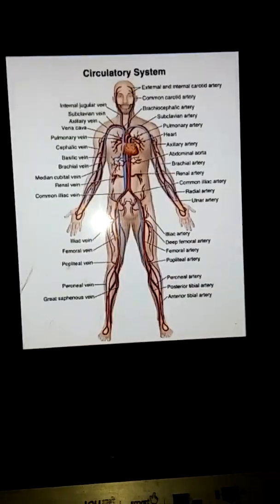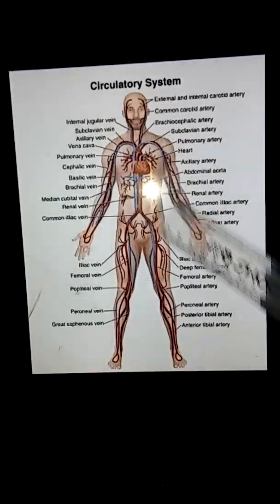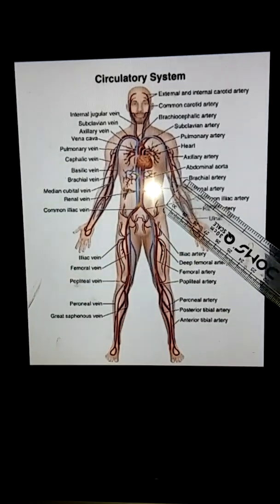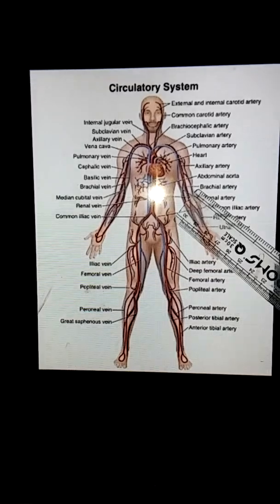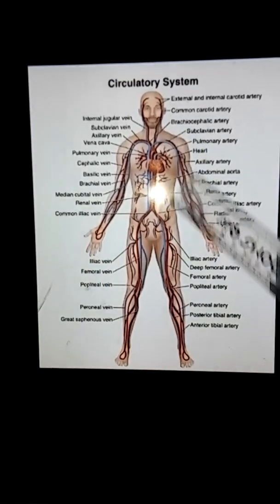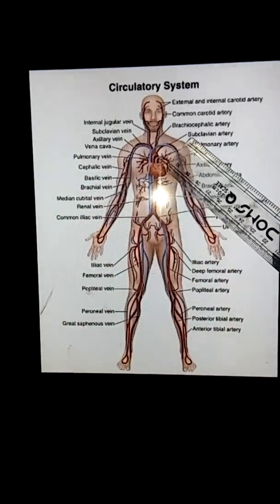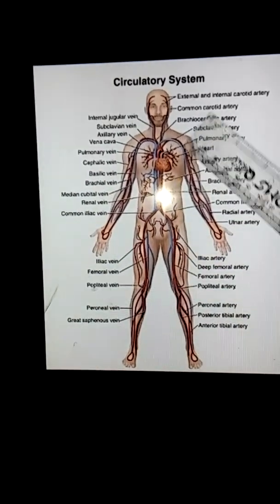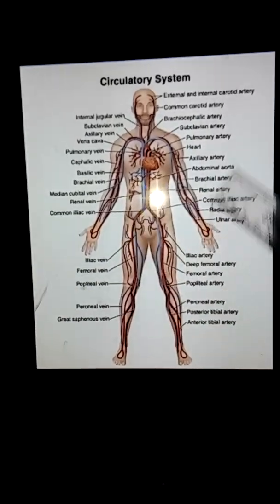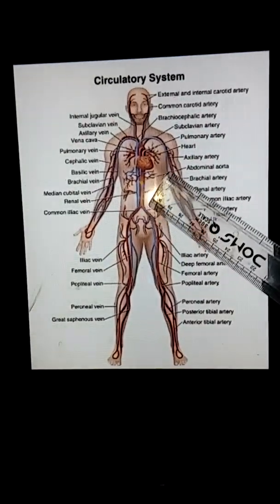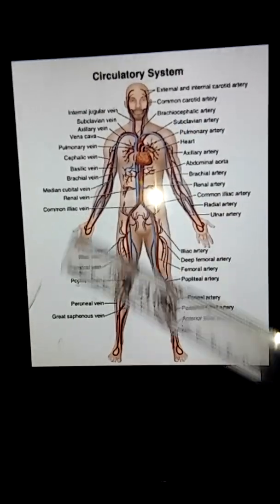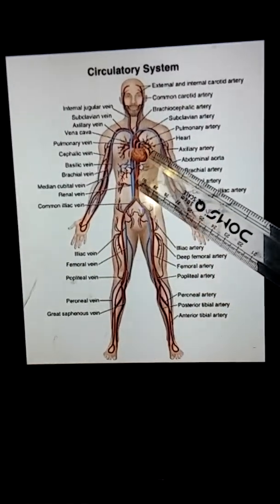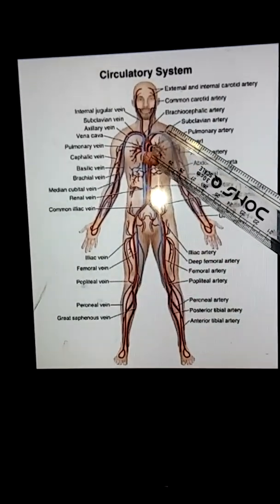Now see the picture, children. Now we will see the process. Just now I explained in a very short way. Now we will go in a deep way. The circulatory system consists of the heart. Can you see the heart? Heart is a muscular organ. And blood vessels. This system carries pure blood to all parts of the body and collects the impure blood from all the parts of the body through blood vessels and brings it back to the heart.